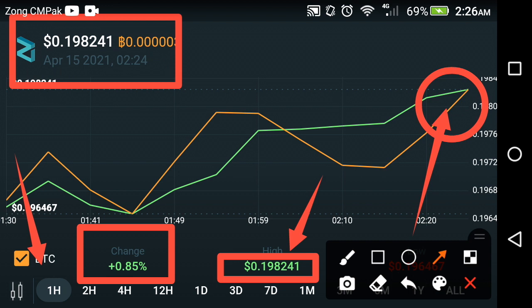So friends, according to the price prediction, it is clear that Zilliqa coin is in jumping mode, so that is clear for all of you. It is a very simple decision: please hold your Zilliqa coin until the end of this month, because this month is the explosion month of Zilliqa coin, so please hold your Zilliqa coin. The next target, the big pump of Zilliqa coin, is coming soon.